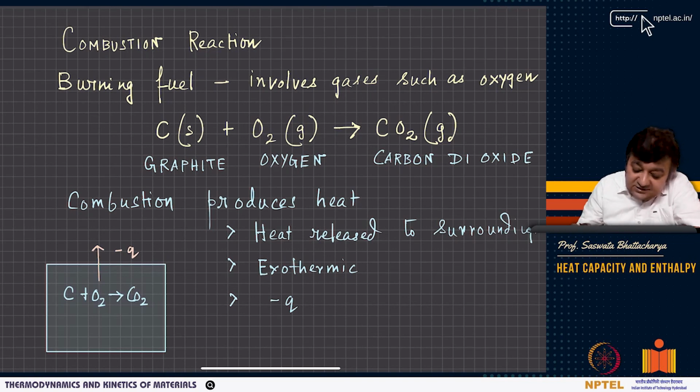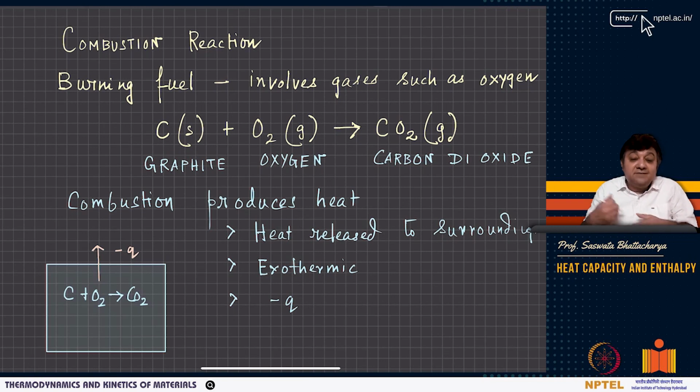Now all combustion reactions produce heat, right? Heat will be released to the surroundings. As a result, it will be exothermic, and that means heat input is negative because heat is released to the surroundings. In the forward direction, carbon solid, which can be coke or graphite, a pure form of carbon, is reacting with oxygen, forming carbon dioxide, and this is producing heat.